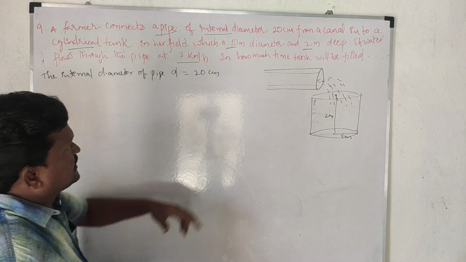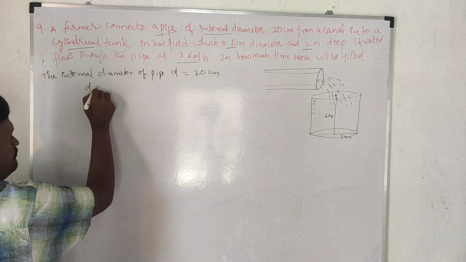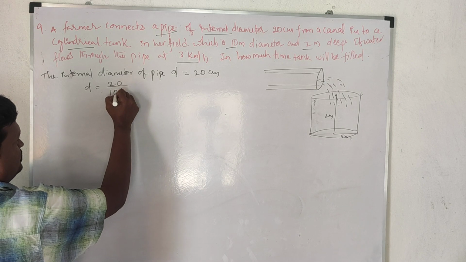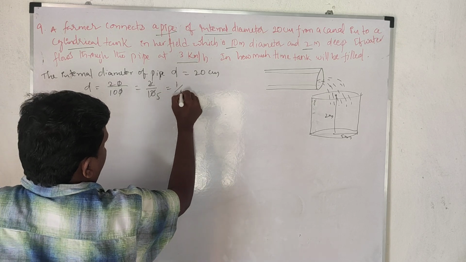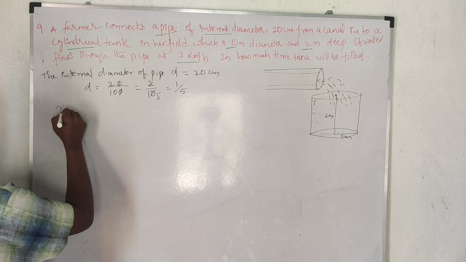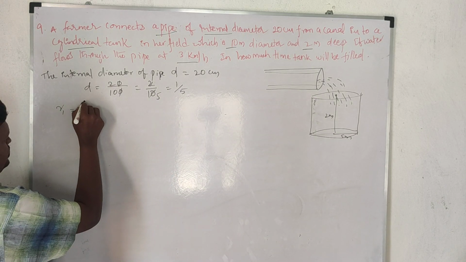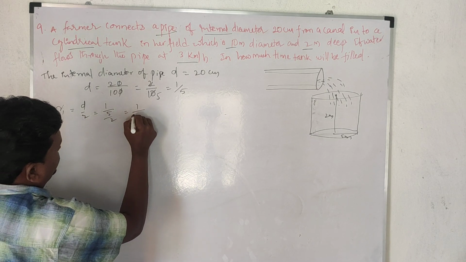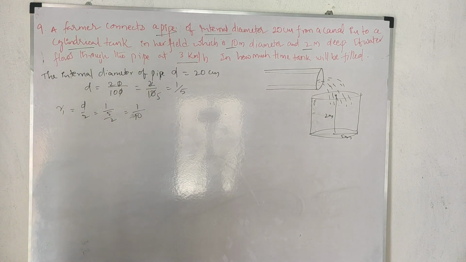Observe here meters are there, so centimeters also you can change into meters. 20 by 100, that is 1 by 5 meters. Then radius, let it be R1. Here one more is there, R2. So R1 is equal to D by 2, that is 1 by 5 by 2, that is 1 by 10.